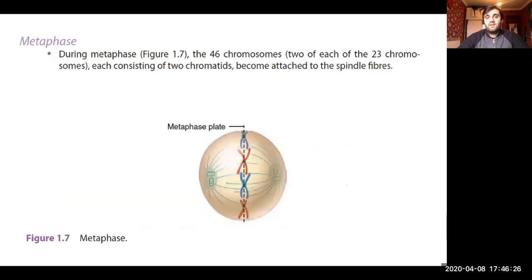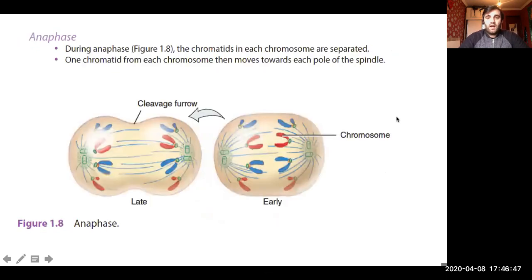In metaphase, the 46 chromosomes, each consisting of 2 chromatids, become attached to the spindle fibers. This is what's happening in metaphase. So now what about anaphase? In anaphase, the chromatids in each chromosome are separated.